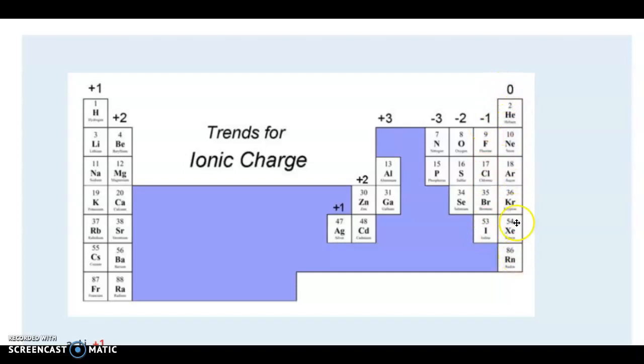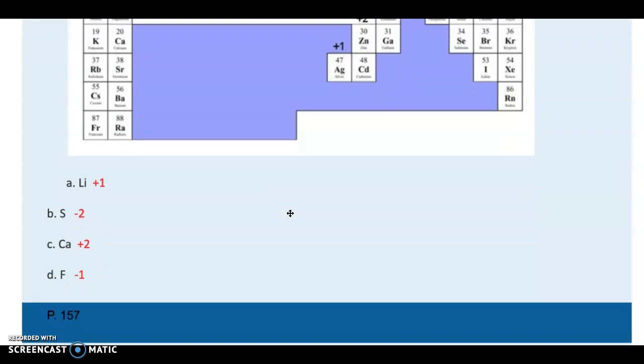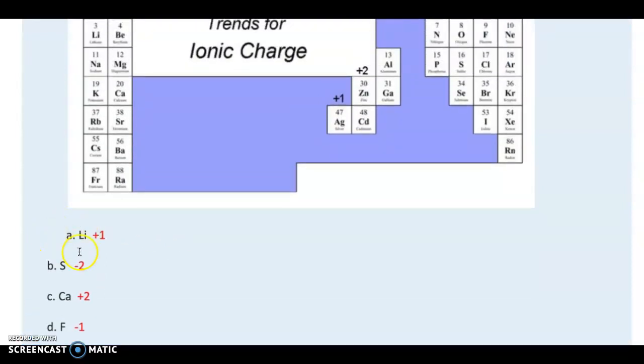These elements do not like to gain or give away their electrons, and they are called inert, and they usually have a 0 charge. There's no charge. They're neutral. Okay. Here continues the question.